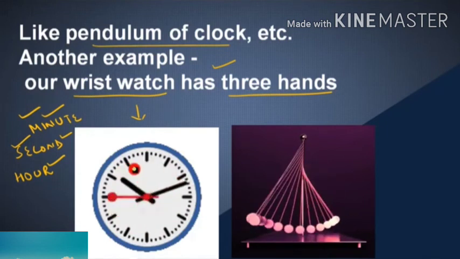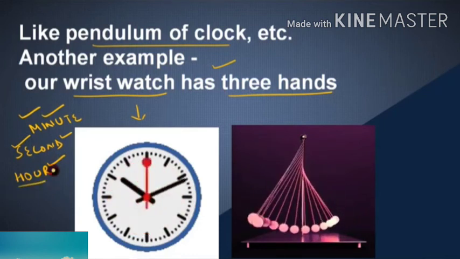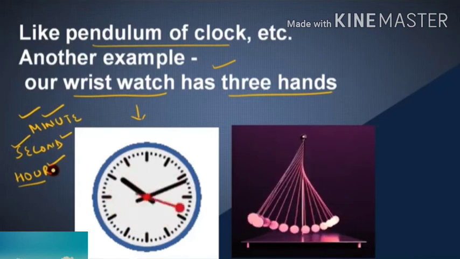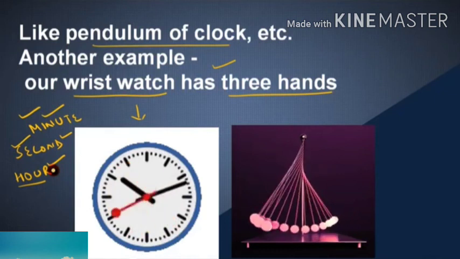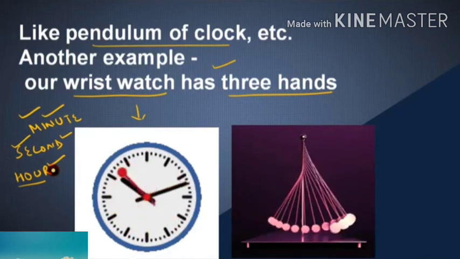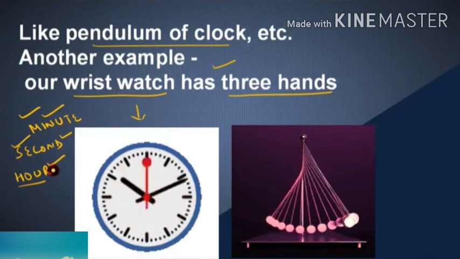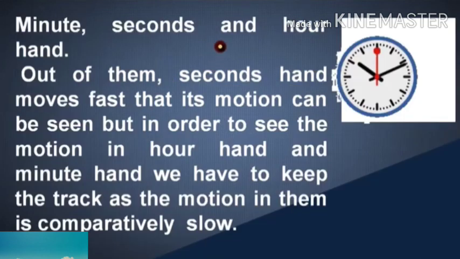Yes. Some objects will move faster, and it can be seen clearly. Some objects will be very difficult to identify whether they are moving or not. Okay, understood? So, motion and rest are relative. For motion, rest is there. Similarly, minute, second and hour hands.